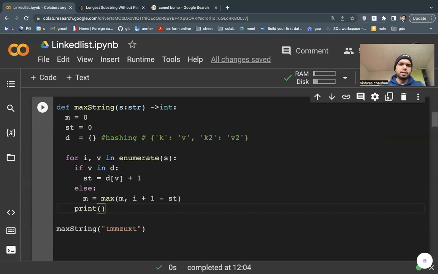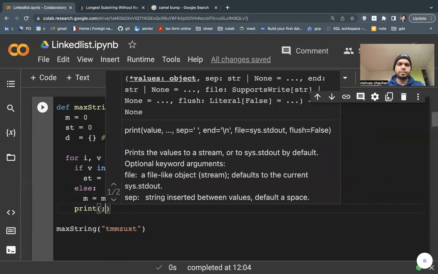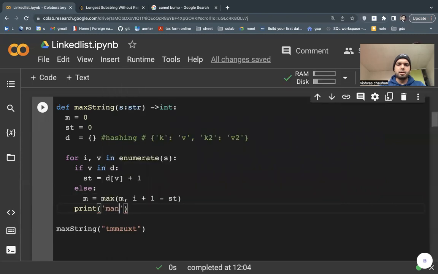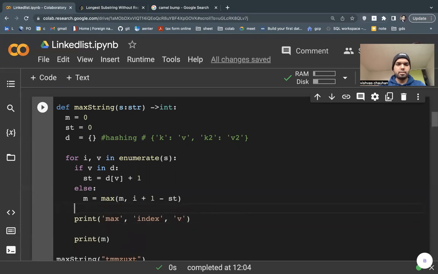You can see in this part what I am trying to print is max, index, value. I haven't incremented the value, so don't forget. I need to do it because I always forget.